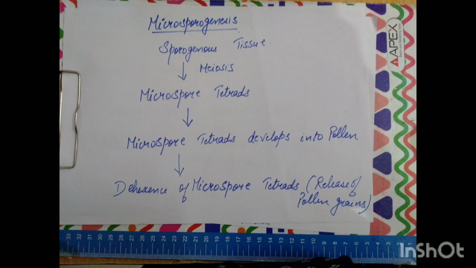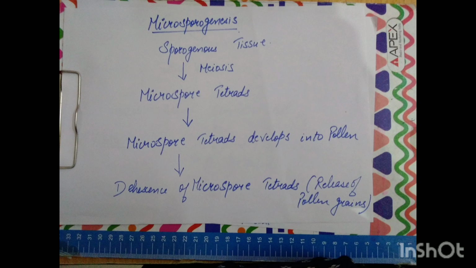Microsporangium is basically surrounded by 4 layers, and the name of the layers and theca is the same thing. The layers are epidermis, middle layer, endothecium or endodermis, and tapetum. As we know, epidermis is the outermost layer, the middle layer lies in the middle, then the endothecium is the innermost wall layer, which is surrounded by the layer called tapetum, and the function of the tapetum is to give nourishment to the developing pollen grain. And basically the function of these 3 layers, that is epidermis, middle layer and endodermis, is that they are protective in nature and they help in the dehiscence of the anther to release the pollen. Okay.